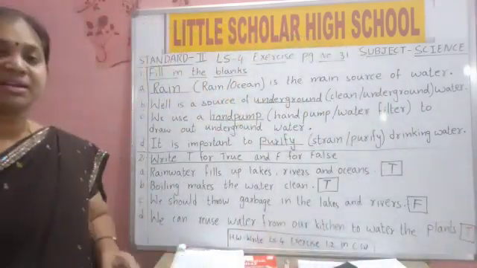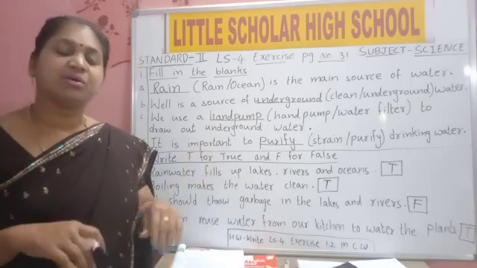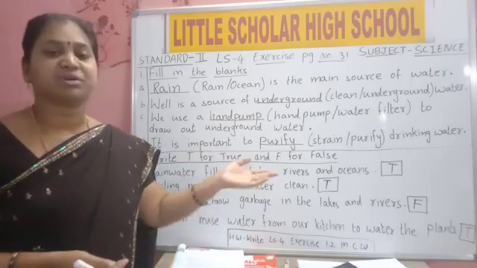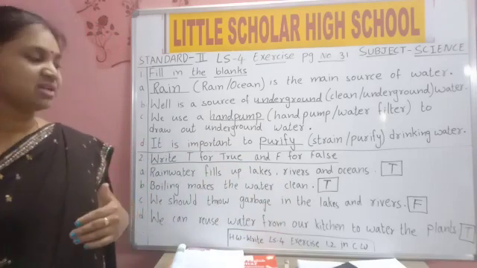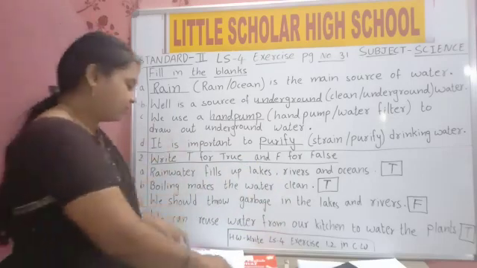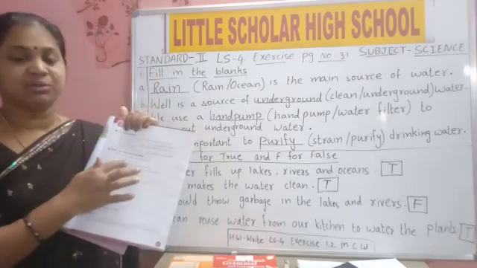If water is left over in your water bottle, you can pour it to plants. In that way you are drinking and also using that leftover water for plants. That is reusing. Now in your page number 31 you will write the answer.